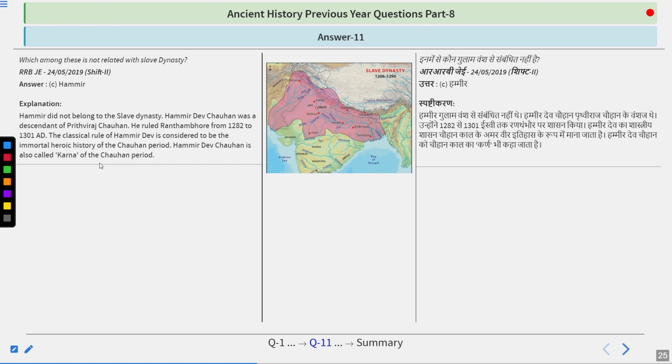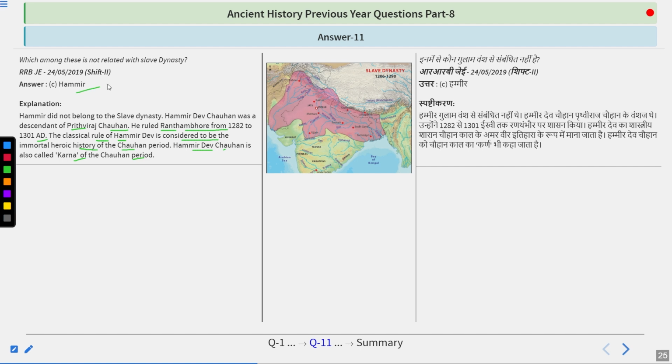So Hamir did not belong to the slave dynasty. Hamir Dev Chauhan was a descendant of Prithviraj Chauhan. He ruled Ranthambore from 1282 to 1301. The classical rule of Hamir Dev is considered to be the immortal heroic history of the Chauhan period. Hamir Dev Chauhan is also called Karna of the Chauhan period.